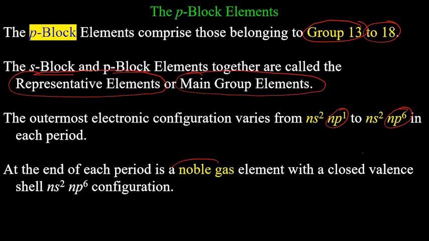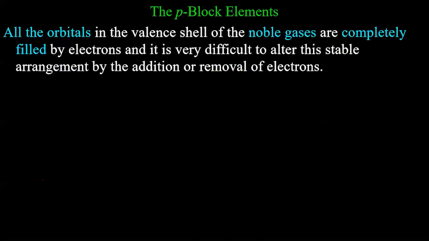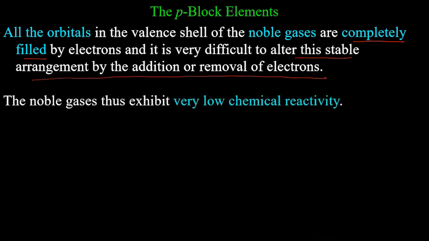At the end of each period, we have a noble gas, and that will have the configuration fully filled. S subshell completely filled, p subshell completely filled. All the orbitals in the valence shell of noble gases are completely filled. And it is very difficult to alter this stable arrangement by the addition or removal of electrons. It requires a very high amount of energy to either get one electron into the atom or get one electron out of the atom. What is the reason? We will be talking about later. The noble gases thus exhibit very low chemical reactivity.